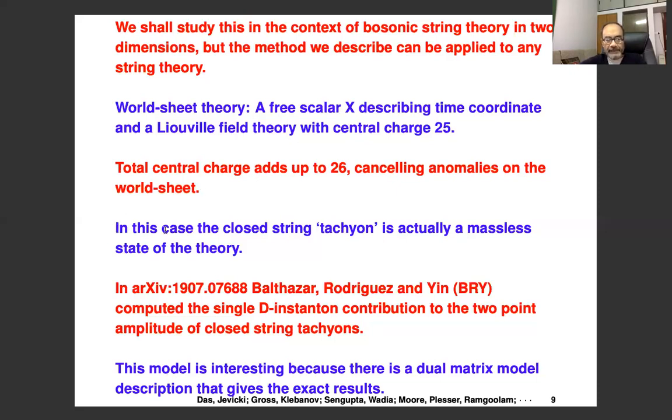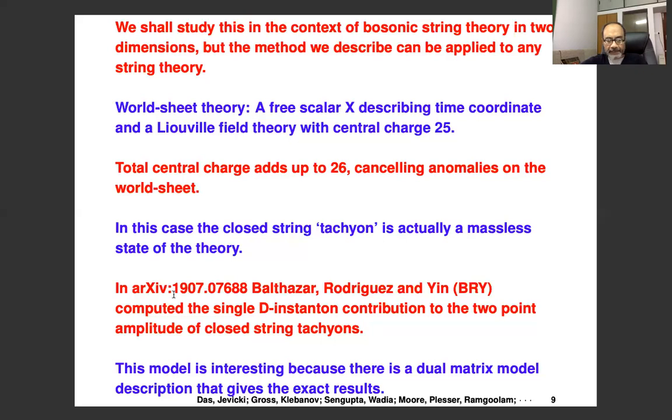And furthermore, in this case, the usual closed string tachyon that we see in bosonic string theory becomes a massless state of the theory. And that's again related to the fact that there is a linear dilaton background in the Liouville direction. So in the 90s, people studied perturbative amplitudes in this, and they found a correspondence between this theory and a matrix model.